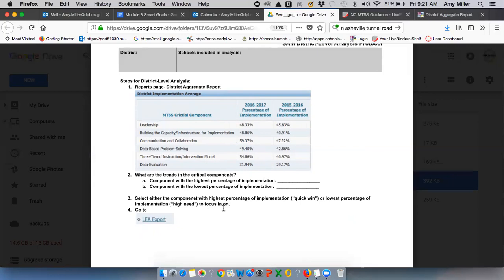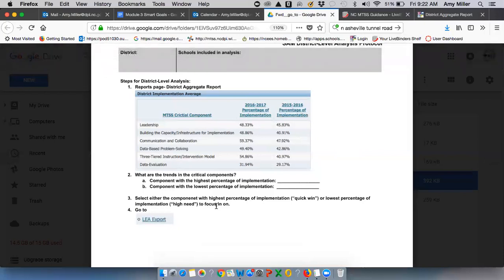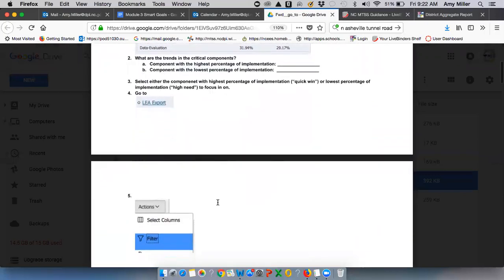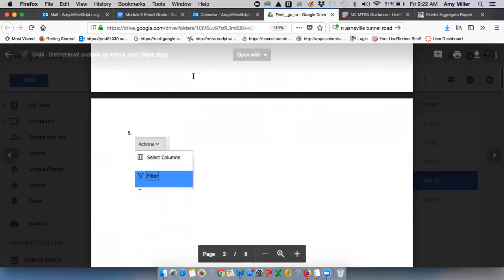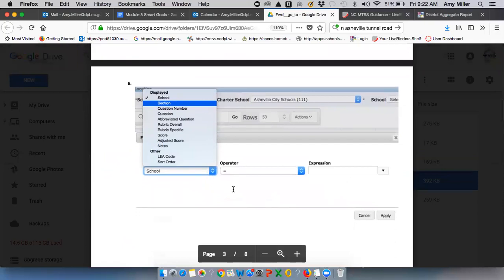So the data evaluation. So you may see that, okay, we really need to do some work in this critical component, so I'm going to focus on that. The important piece here, however you go about it, is that if you're looking at a district-wide view, we don't want you to try to do everything at once. So we want you to be somewhat strategic in how you focus on that district-wide data. After that point, when you decide, okay, which one are we going to focus on? We're going to go to the LEA export screen to get some very specific, and it has all those steps in here for you, some very specific item level data for that section.